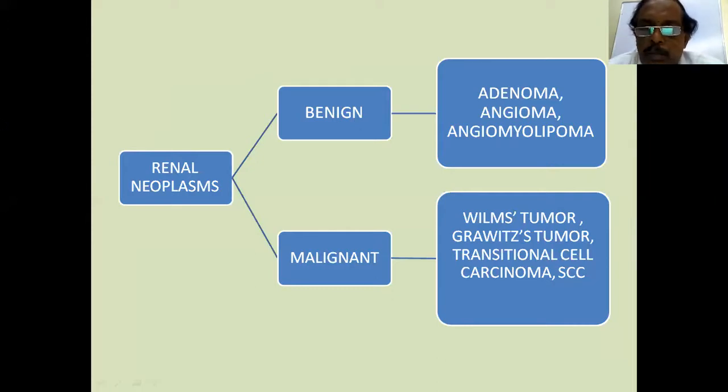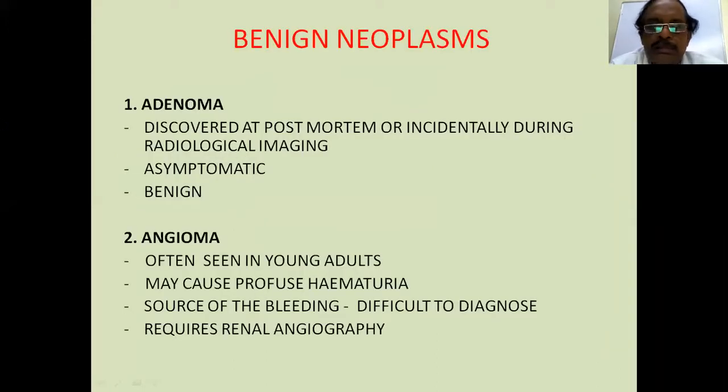Adenoma, angioma, and angiomyolipoma. Angiomyolipoma is important because it causes severe symptoms like retroperitoneal hematoma and hematuria. Malignant tumors are more common: Wilms tumor, transitional carcinoma, squamous cell carcinoma of the renal pelvis, and hypernephroma. As I said, benign neoplasms are rarities. They are diagnosed only as chance findings. And any solid mass in the kidney, you should think only in terms of malignancy of the kidney till proved otherwise. Adenomas are mostly discovered at postmortem examination or incidentally during ultrasound. They're usually asymptomatic and benign.